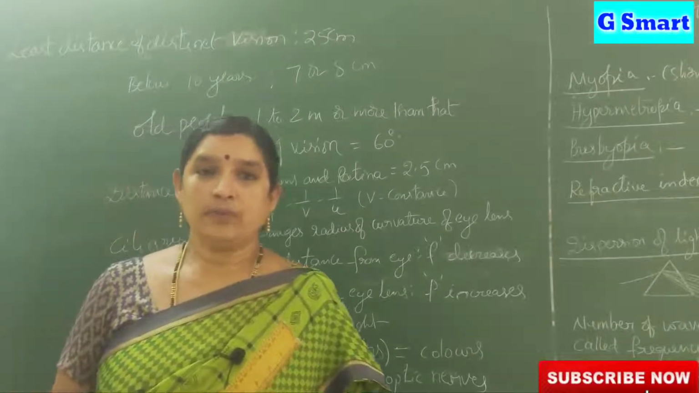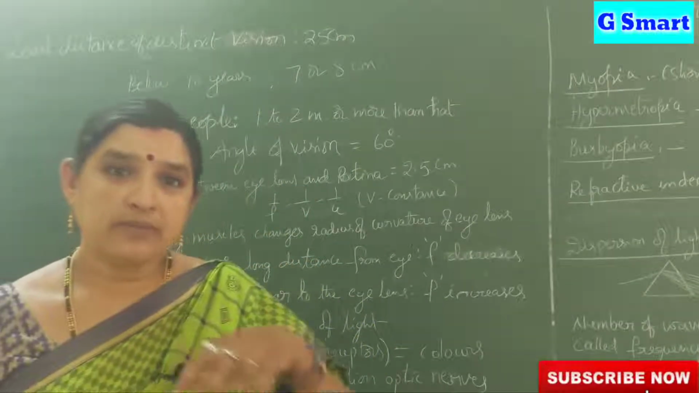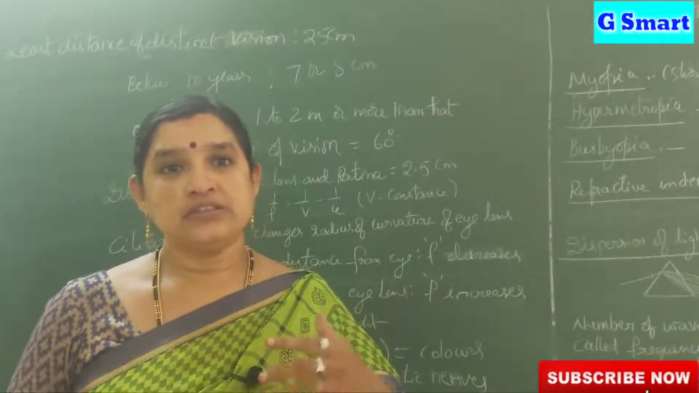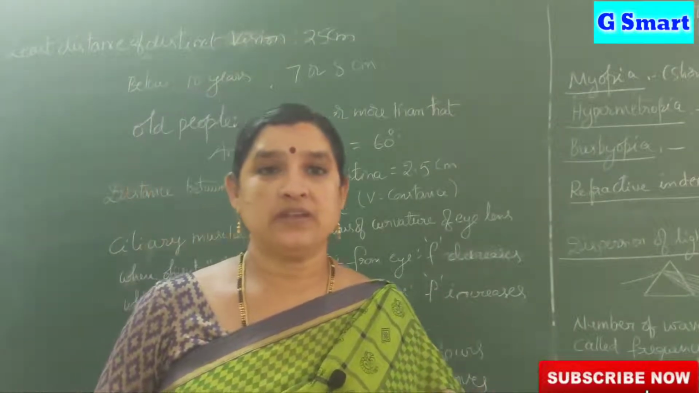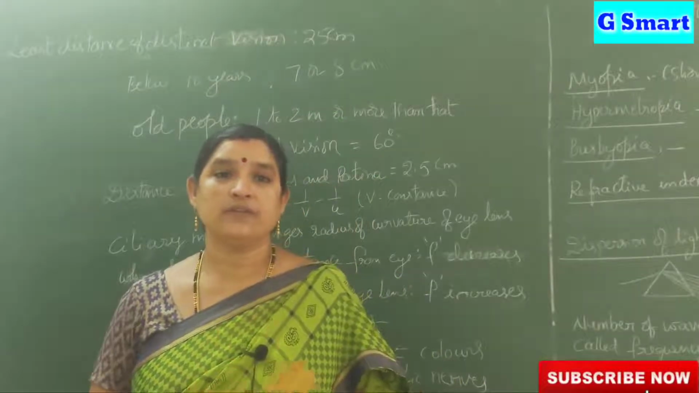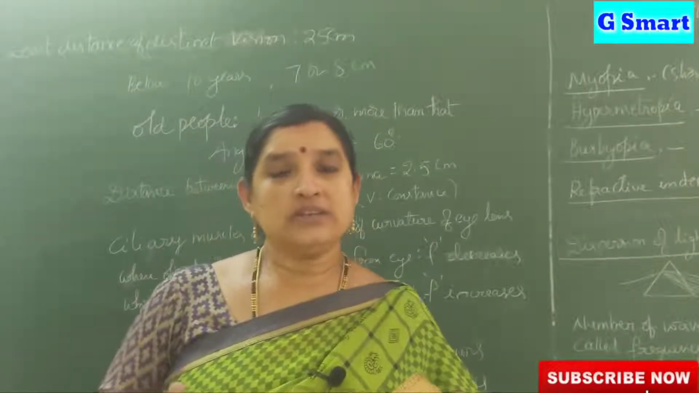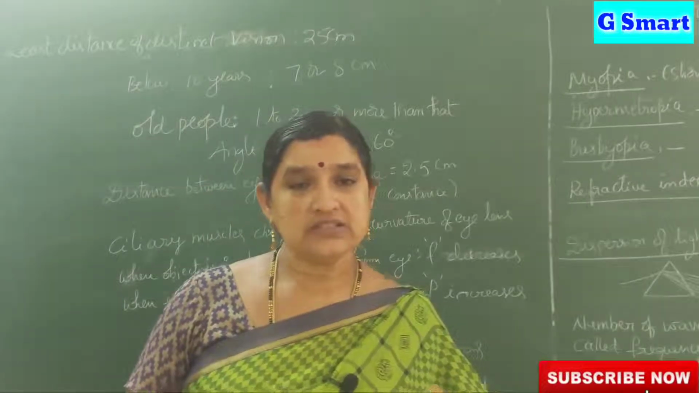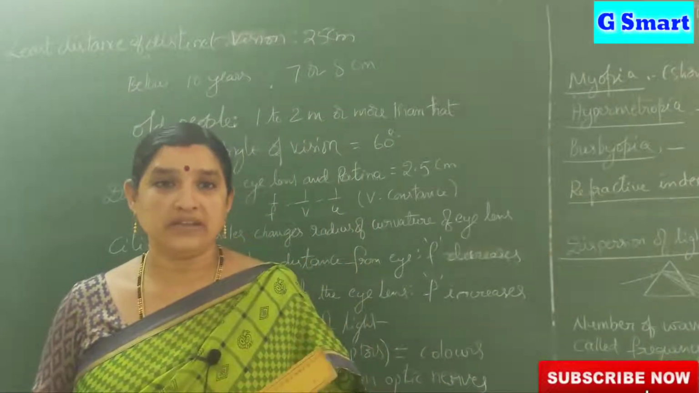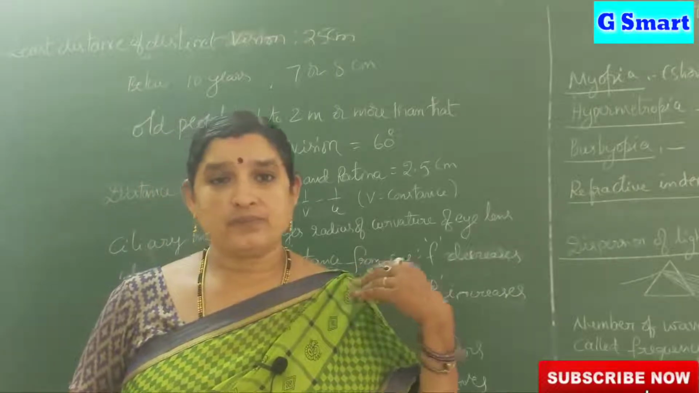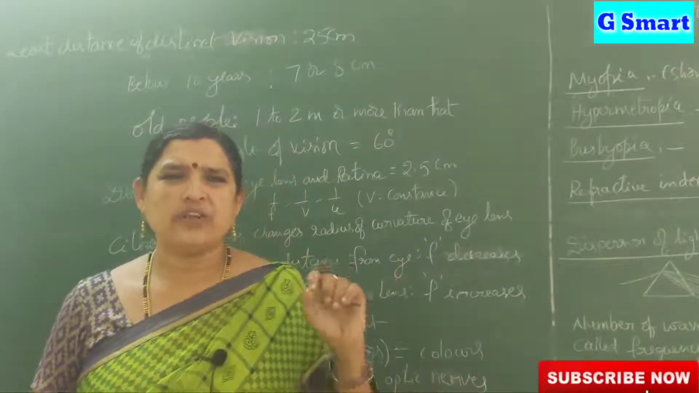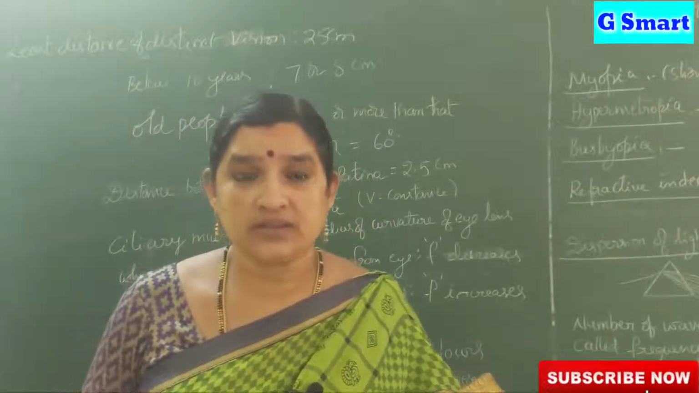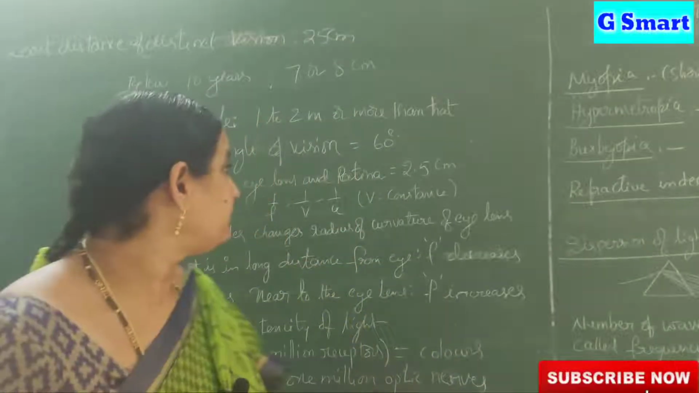But for old people, there is a lack of vision. Why? Because the muscles become weak due to age. When age grows, their muscles become weak, so they cannot see the objects at 25 centimeters. Their least distance of distinct vision changes. It is nearly 1 or 2 meters. For some people, it may be more than 2 meters also. They cannot see the objects properly.